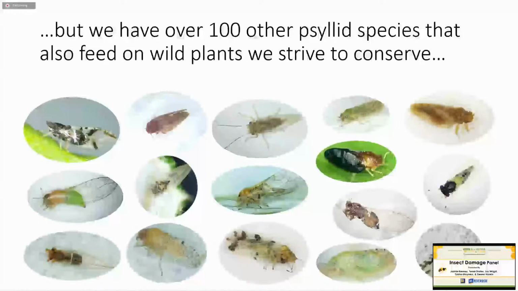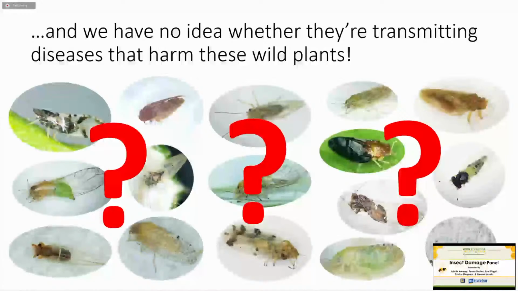However, we also have over 100 other psyllid species in California that, in addition to feeding on crop plants, feed on the wild plants that we strive to conserve in our areas of natural habitat. And here's just a small sampling of them. They're actually really pretty and come in all different shapes and sizes. But we don't know whether any of these other psyllids are transmitting diseases to wild plants that might harm these wild plants.